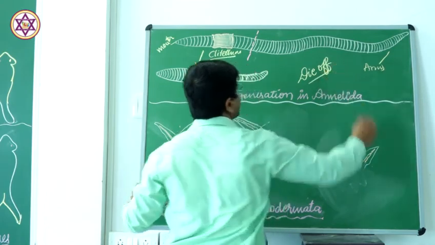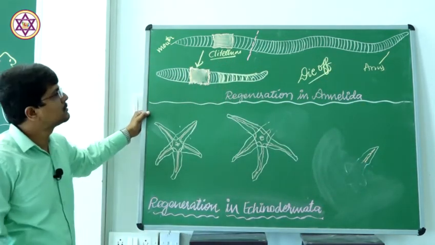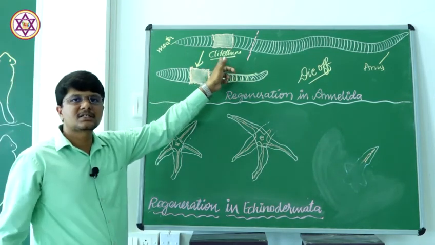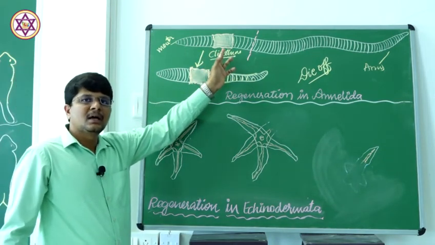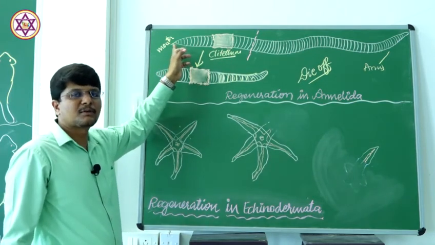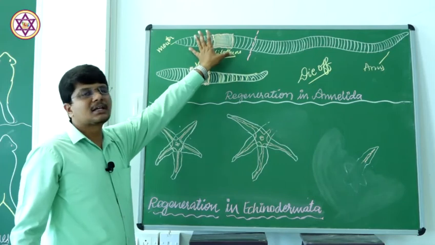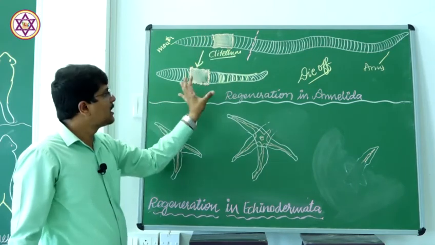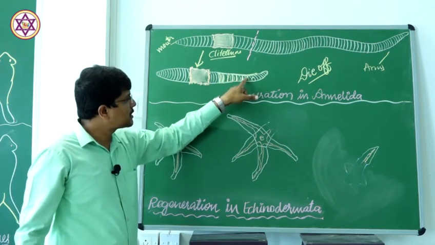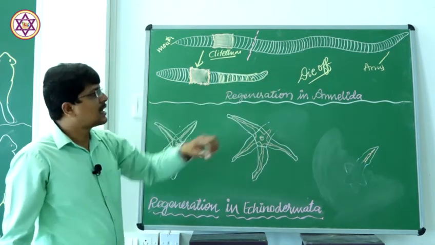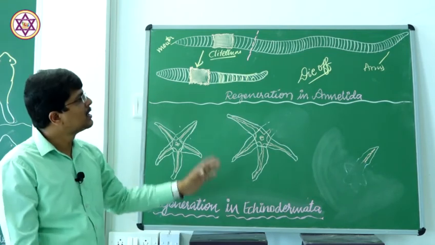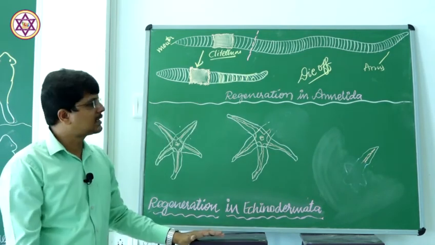which will be degenerated, because the clitellum contains all the vital organs as well as the mouth for the ingestion of food. Hence, this particular portion of the animal can grow its lost part further, whereas the other part does not have the clitellum and the mouth for the ingestion of food, hence it will be degenerated.